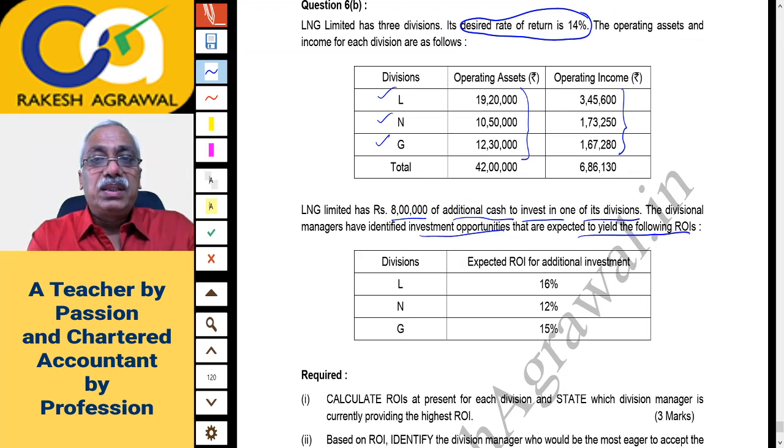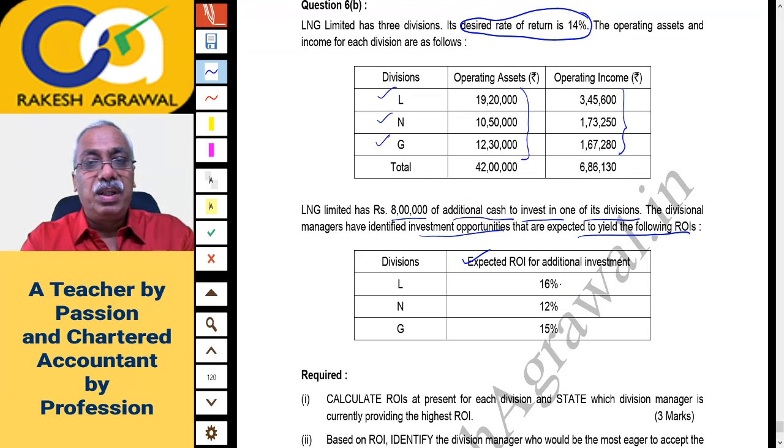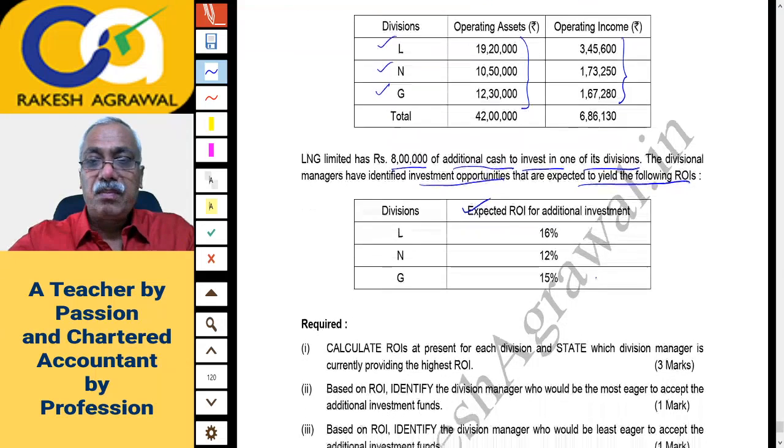If we invest 8 lakh in some new project, how much return will it generate? So all 3 divisions have given their report. Please remember, L can generate 16% return on additional investment, N can generate 12%, and G can generate 15%. That's all, and the question starts.